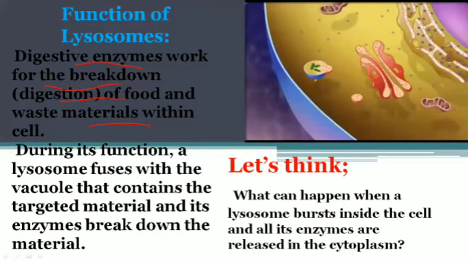Phagosome means a vacuole-like body in which there is food present, and this food particle comes from outside of the cell, with phagocytosis. Phagocytosis means eating of the cell, or we can say when it comes into the cell, it just comes inside a single membrane, and that is called a phagosome.